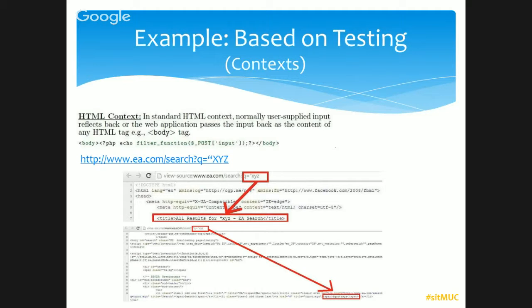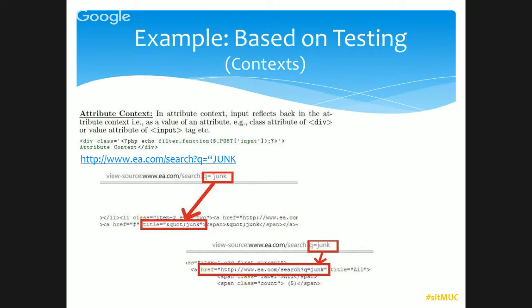And it's very easy to find out. Just go to any website and view the source code. Give something in the search function, and once the result comes, go to the source code. You can find out where your input is written back. Here you can see an example. We searched for XYZ in this website, and it's written into this title tag here. And that is the HTML context.